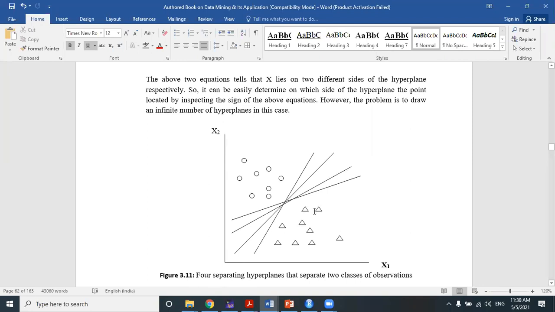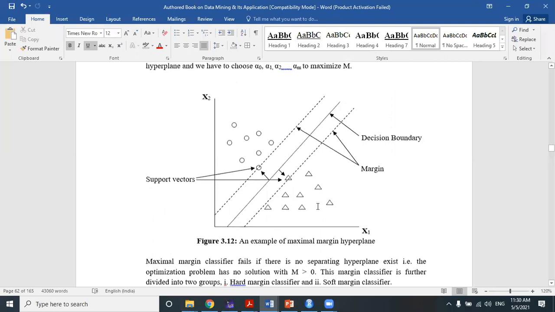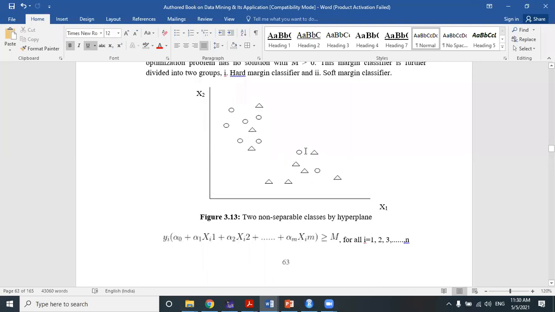Clear? Now can anyone tell me what kind of data set it is which is showing in front of you? Is it linearly separable or non-linearly separable? What do you think? Non-linearly separable. How can we tell that? Sir, two classes can't be separated by one linear line.